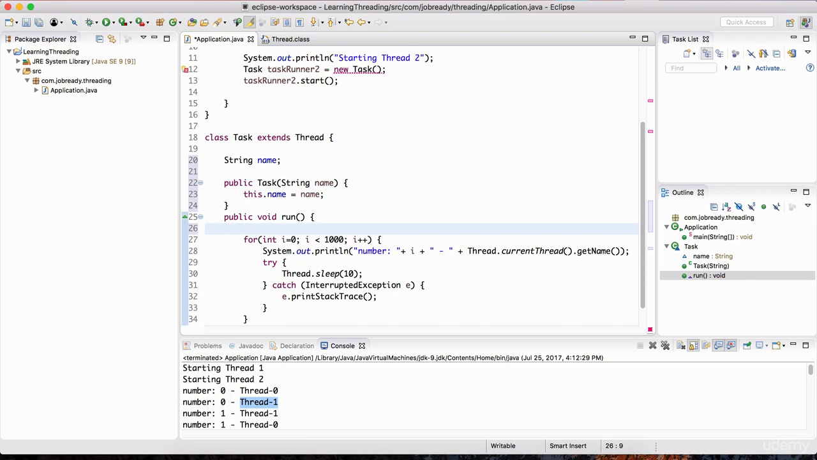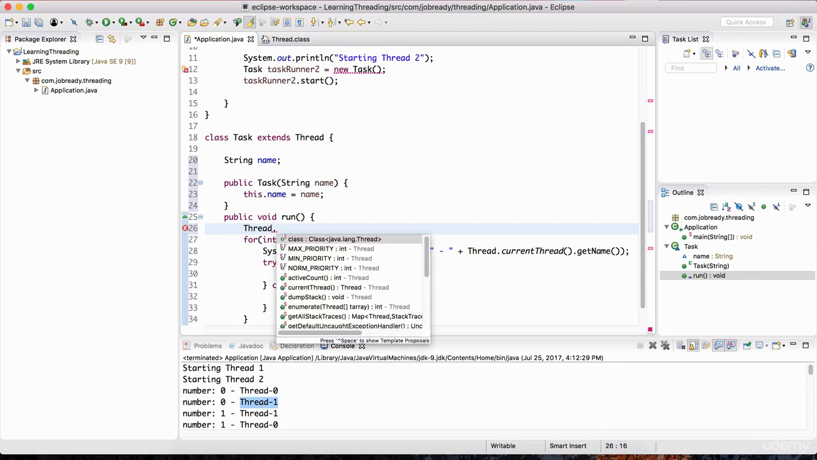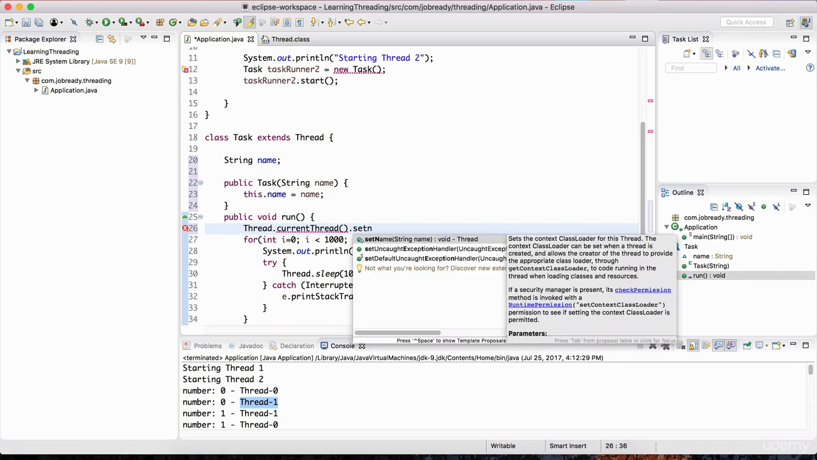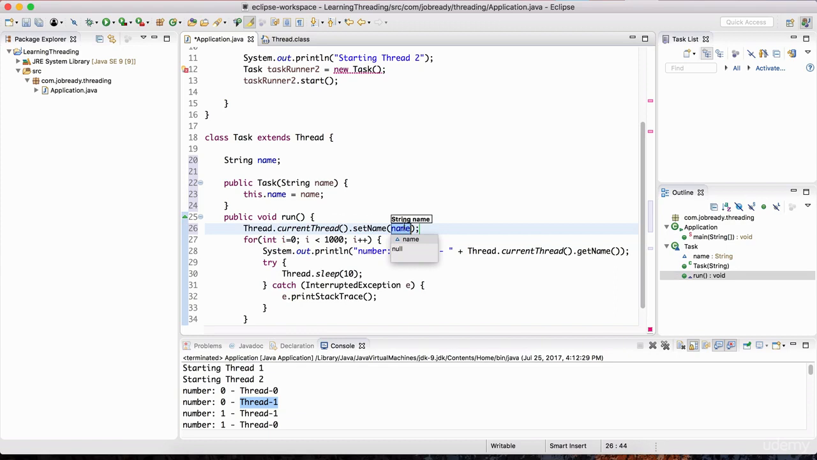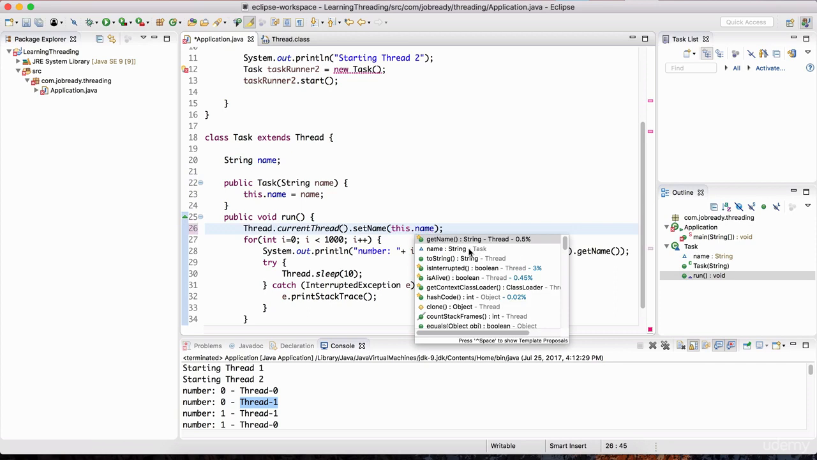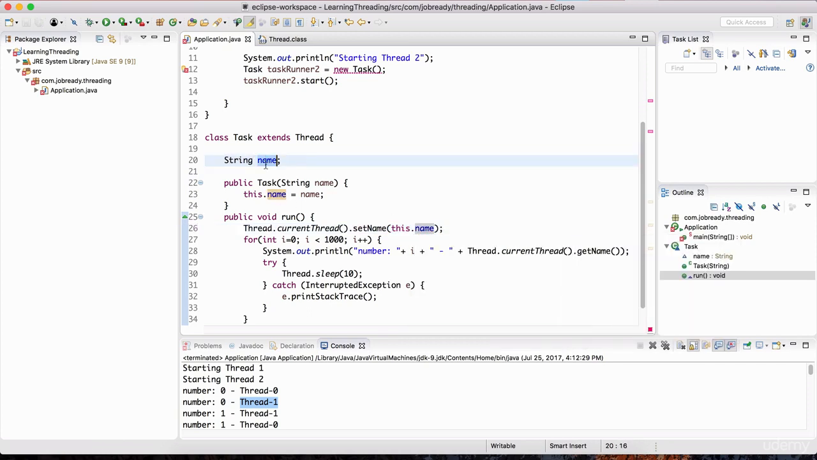So we're going to do Thread.currentThread().setName. This is that method that I was talking about, and we're going to pass in the name that was passed into the instantiation of the task class. For that we could just do this.name, so we're referring to this property of the particular instance.